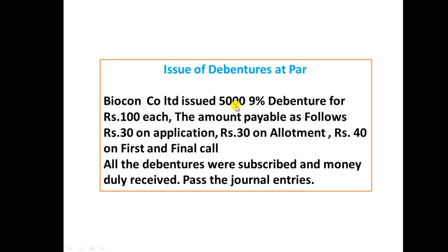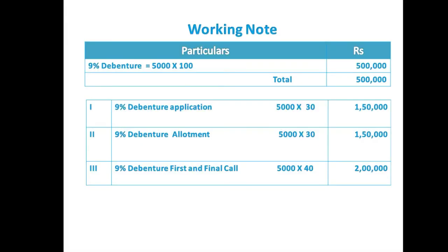The total number of debentures issued by the company is 5,000 and the rate per debenture is 100. Those who want to invest should invest in multiples of 100, up to 5,000 debentures. So 5,000 into 100, a total of 5 lakh rupees, the company is going to raise as a loan through debentures. This 5 lakh rupees a debenture holder need not pay in one installment. They can pay in 3 installments. The company is going to collect 30 rupees on application, 30 rupees on allotment and the balance 40 on first and final call. Let's see the working note.